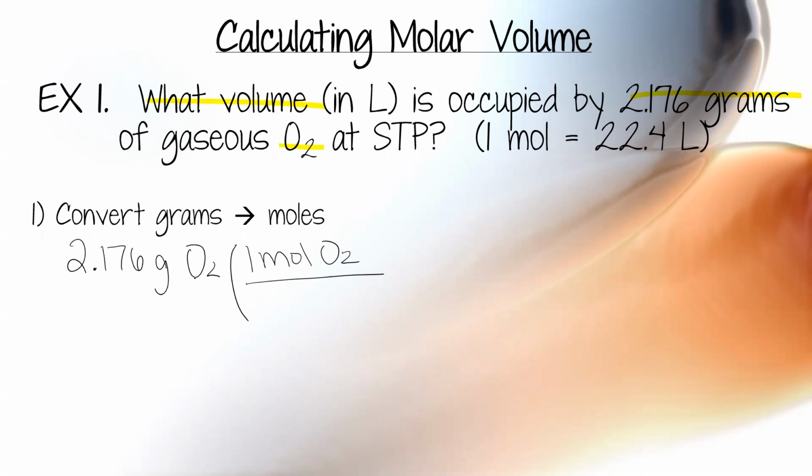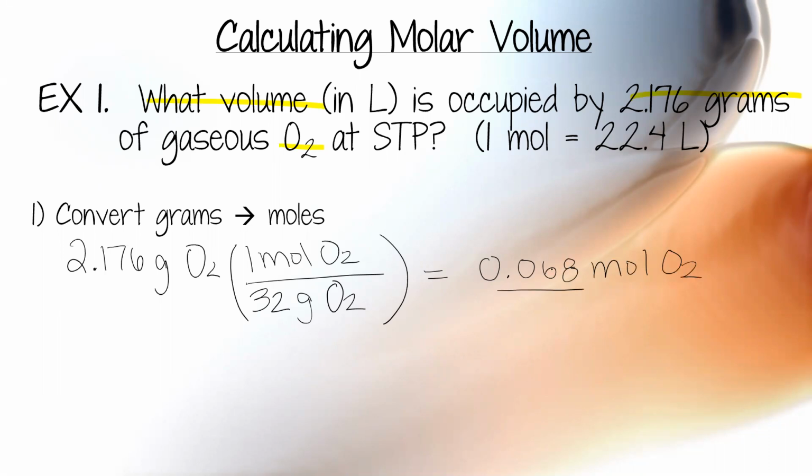So look at my periodic table. 1 oxygen is about 16. So 16 plus 16 is 32. It's okay if this bottom number is a little bit different than mine, depending on your rounding. Okay, so I'm converting from grams of oxygen to moles of oxygen. So throw that in your calculator, and I get about 0.068 moles of oxygen.